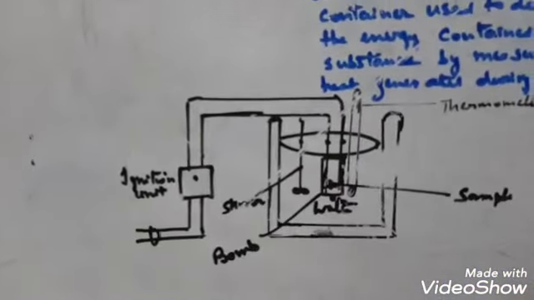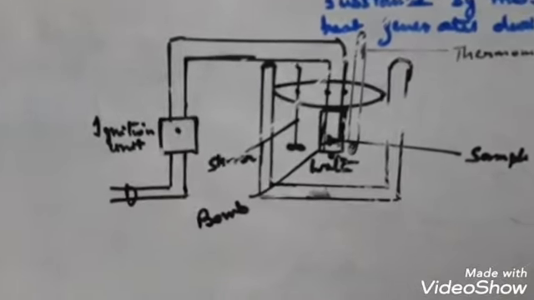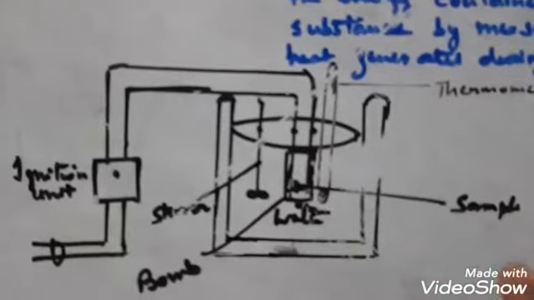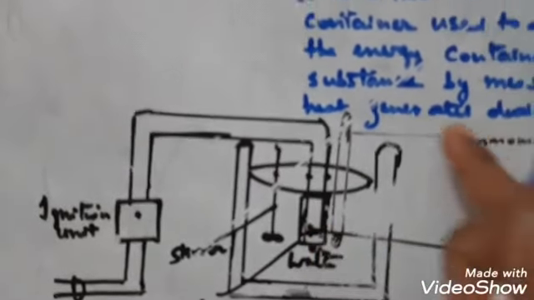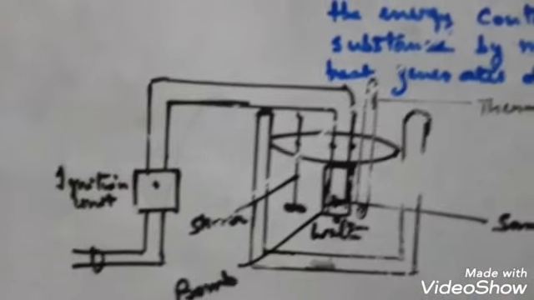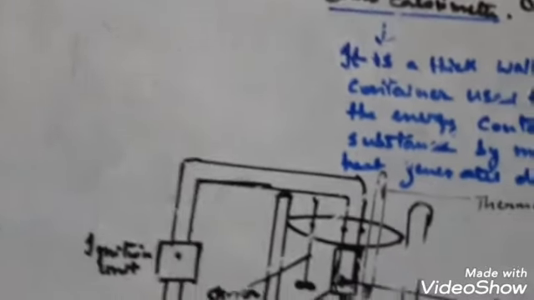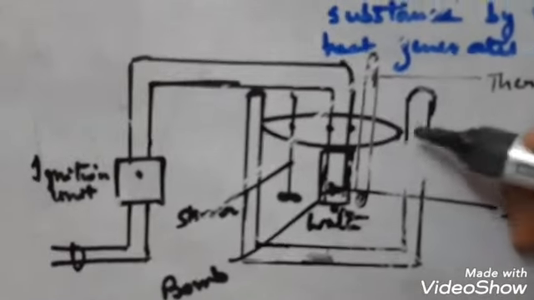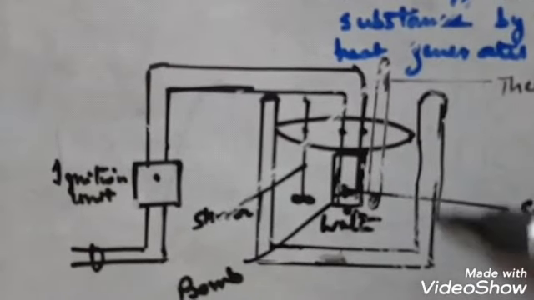Okay. So bomb calorimeter somehow looks like this. It is made up of, you see, this is water here. This is the sample of the food. Okay, thermometer for measuring the temperature. The temperature is measured, heat is liberated, no? When the food is burnt. Now here the thermometer is used for measuring the temperature.